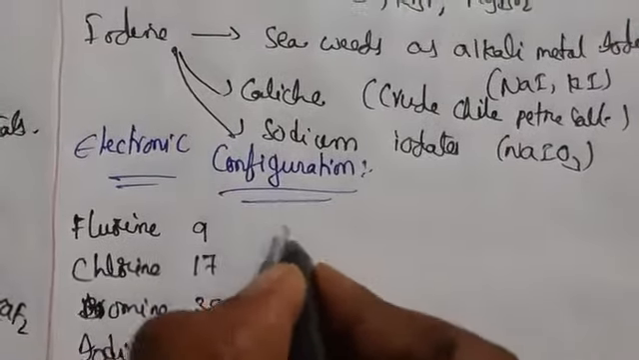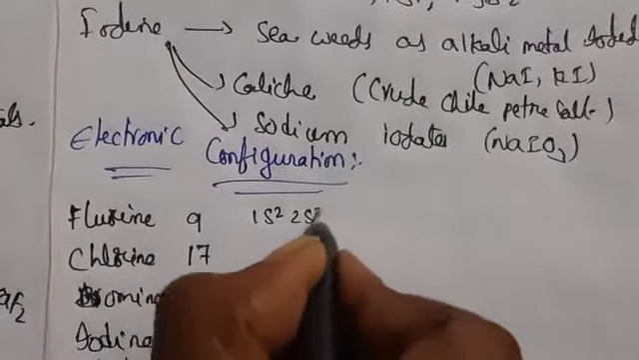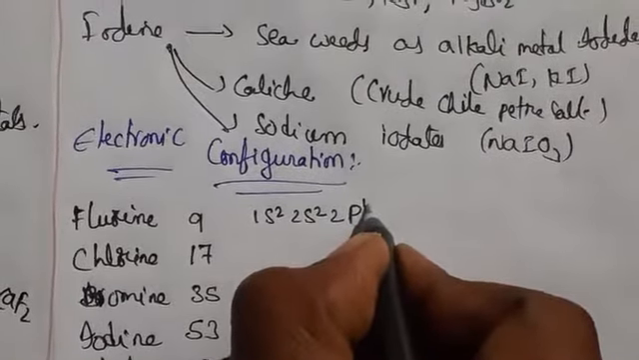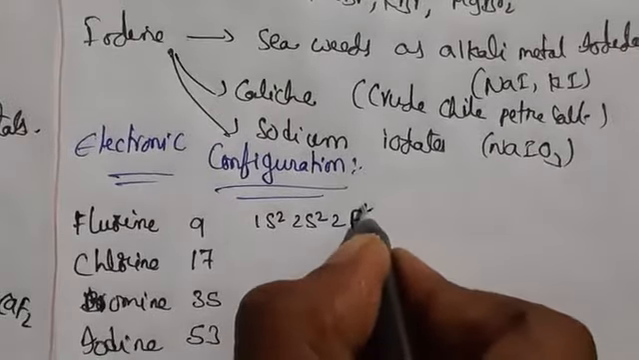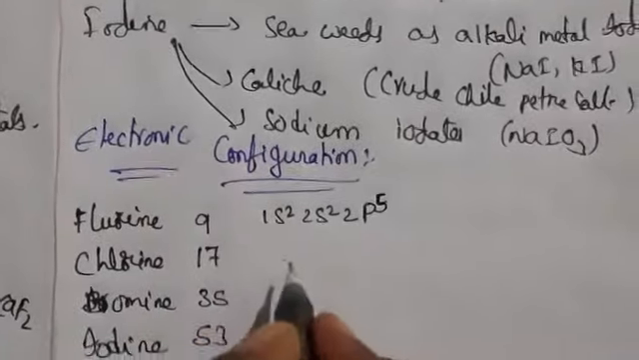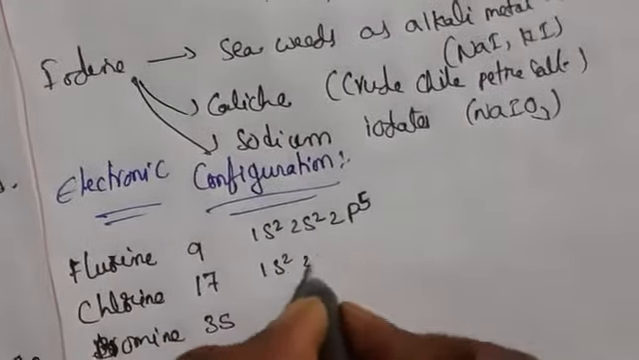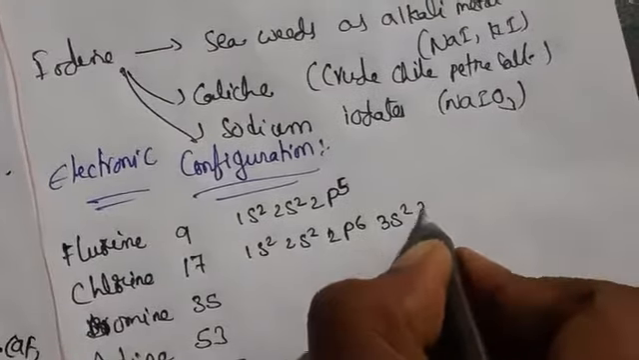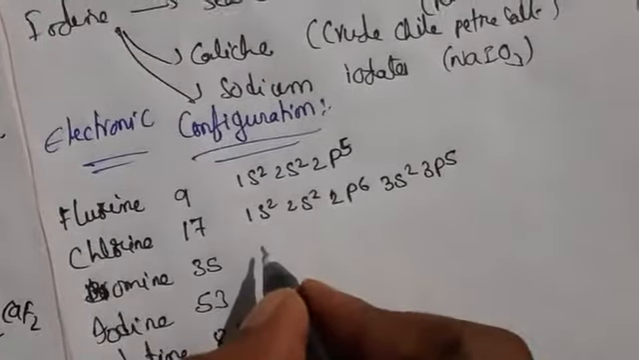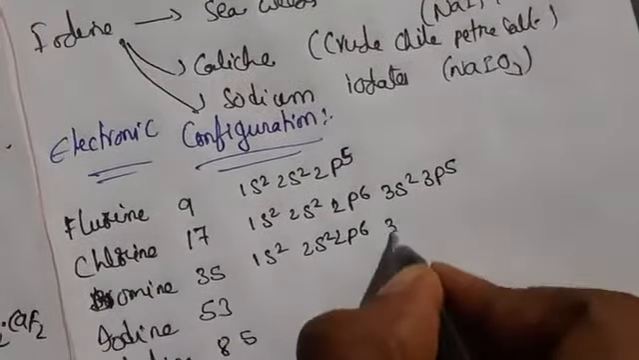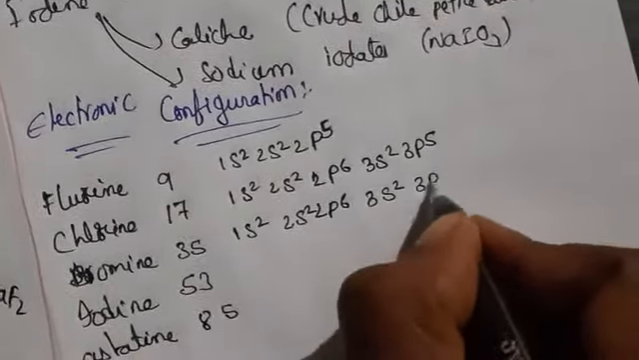So what will be the electronic configuration here? For fluorine it is 1s2, 2s2, 2p5. And for chlorine, 1s2, 2s2, 2p6, 3s2, 3p5. Coming to bromine, 1s2, 2s2, 2p6, 3s2, 3p6,